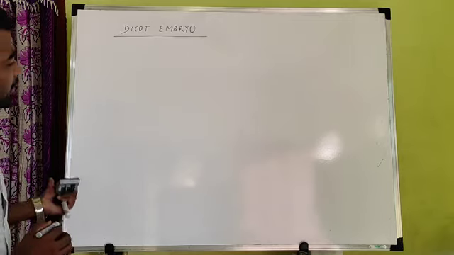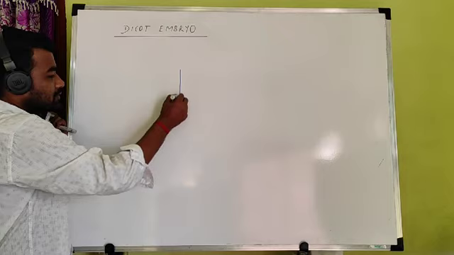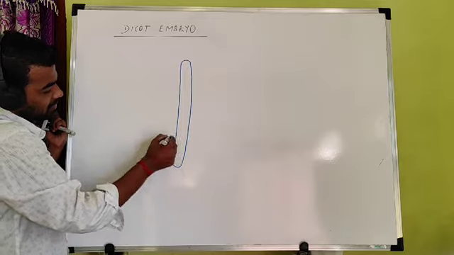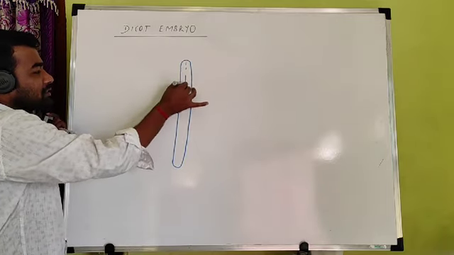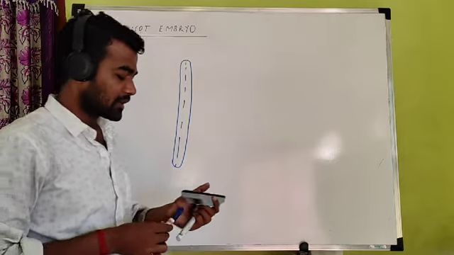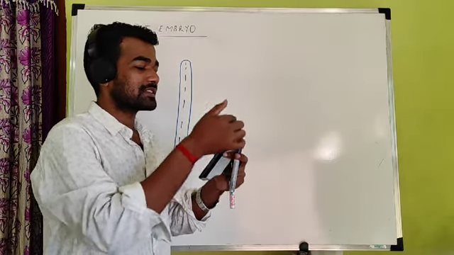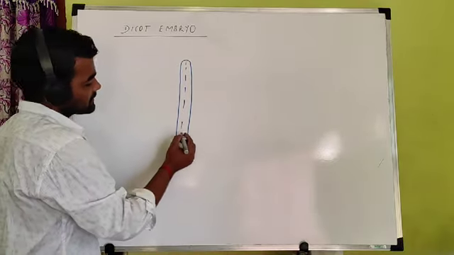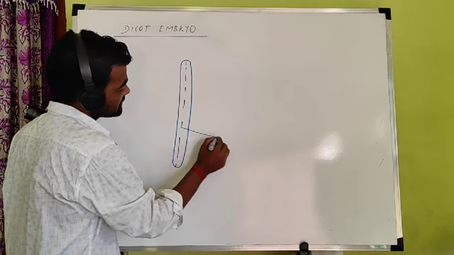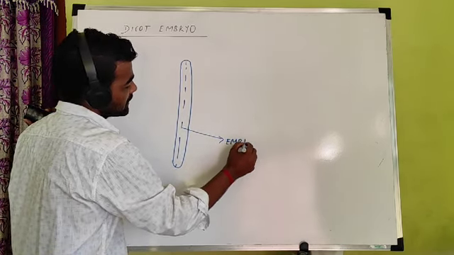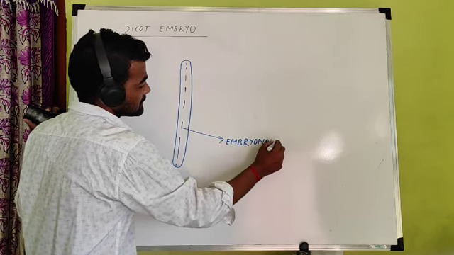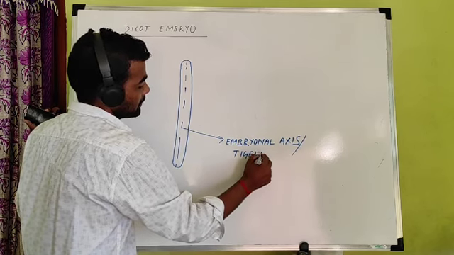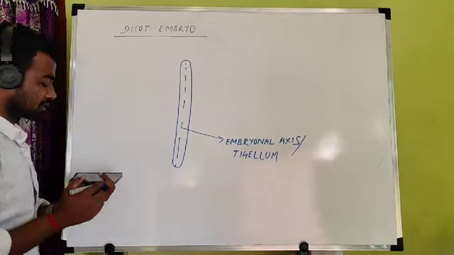If you look at the dicot embryo, first there is one axis known as embryonal axis. In the embryo there is one axis. The axis is just like our body axis. In this marker you can find the axis. This is the longitudinal axis, the height of the plant. Similarly, here this is the axis, and this axis is called embryonal axis, also called tigellum.